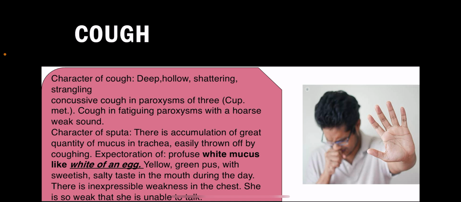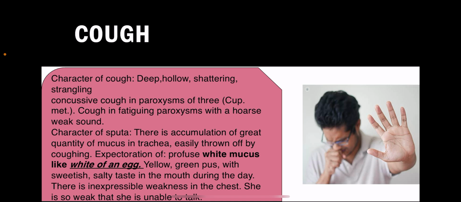In paroxysms of 3, which is the other remedy which has paroxysms of 3? We have Cuprum met, where we have cough in 3 paroxysms. There are fatiguing paroxysms with a hoarse, weak sound.